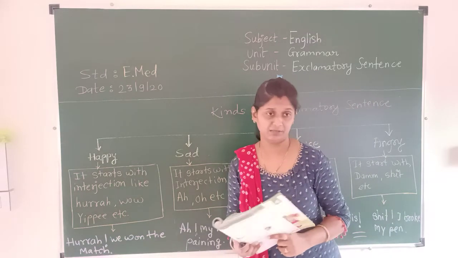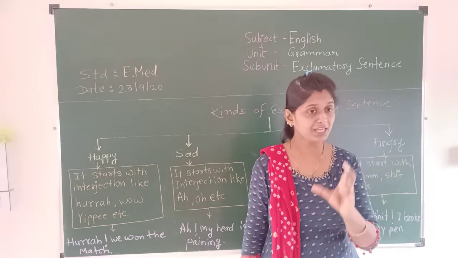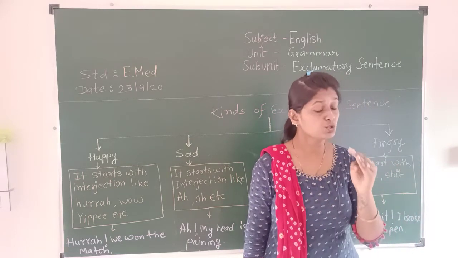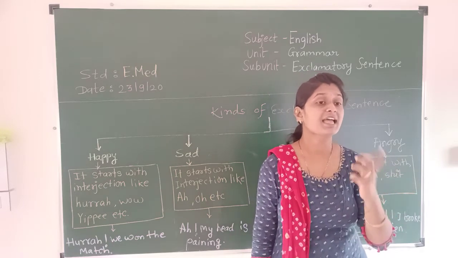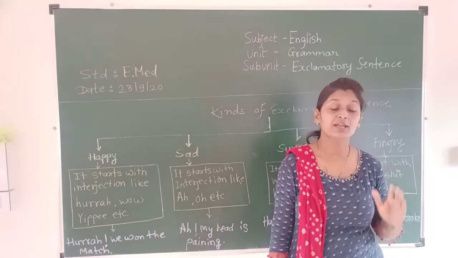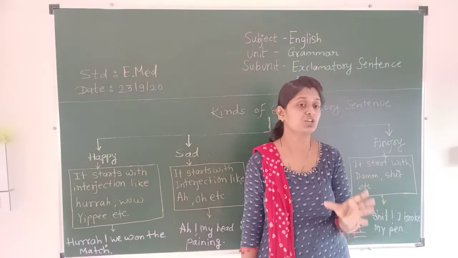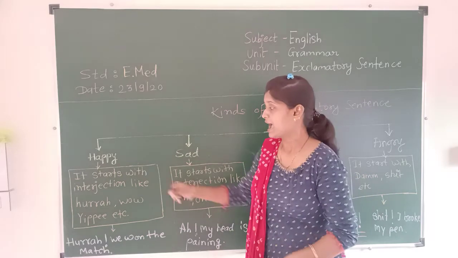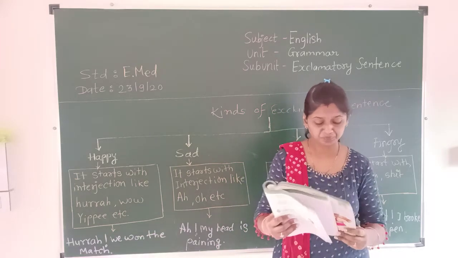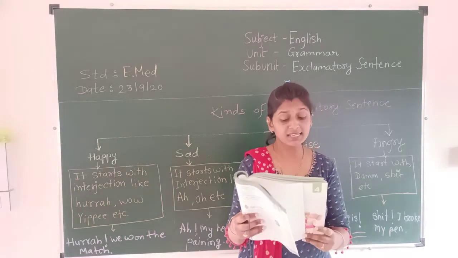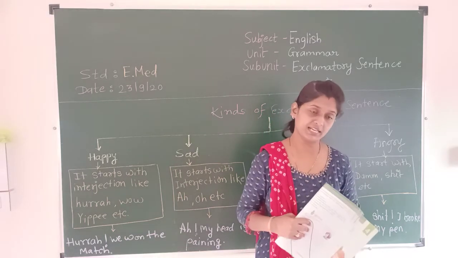First is happy. Happy is a mood or feeling. So what sentence should we use to express a happy feeling, or how can we state the structure of a happy sentence? These sentences are used to express happy feelings or mood.